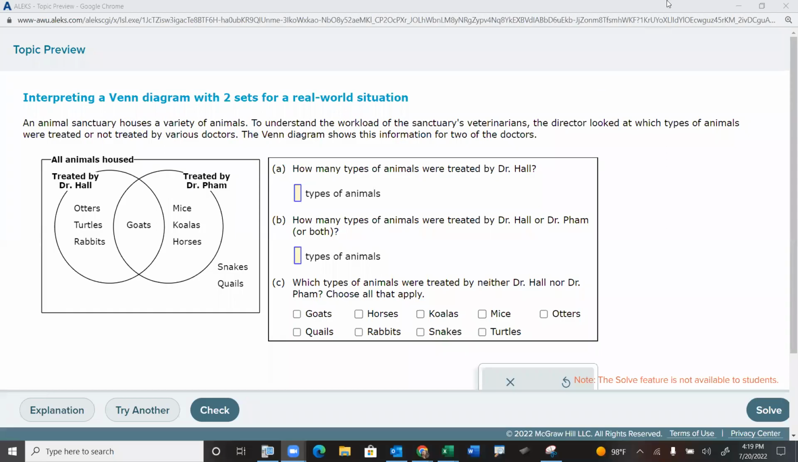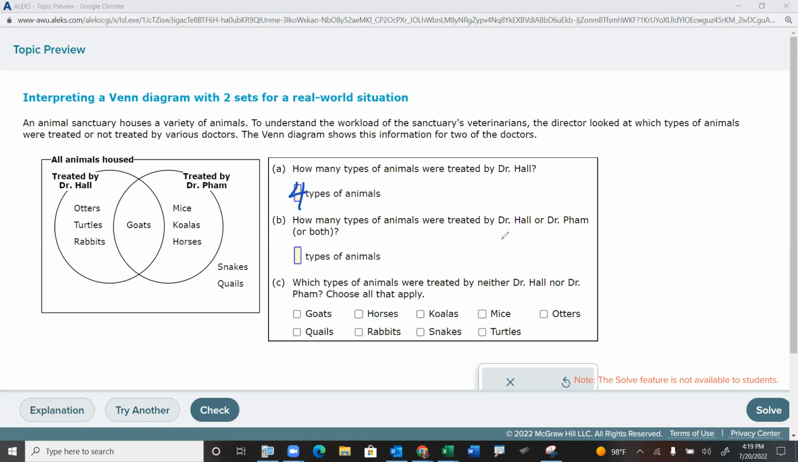Well, let's get started. Okay, so we've got an animal sanctuary that houses a bunch of animals. We've got animals that are treated by Dr. Hall. They're in this circle. And the animals treated by Dr. Pham are in this circle. So how many types of animals were treated by Dr. Hall? Well, Dr. Hall treated otters, turtles, rabbits, and goats. So 4 kinds.